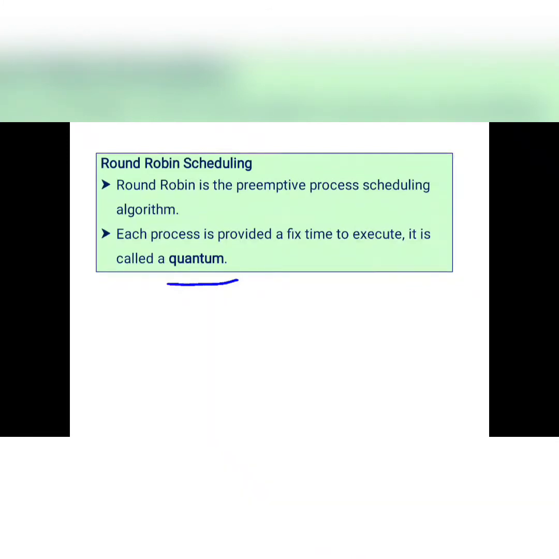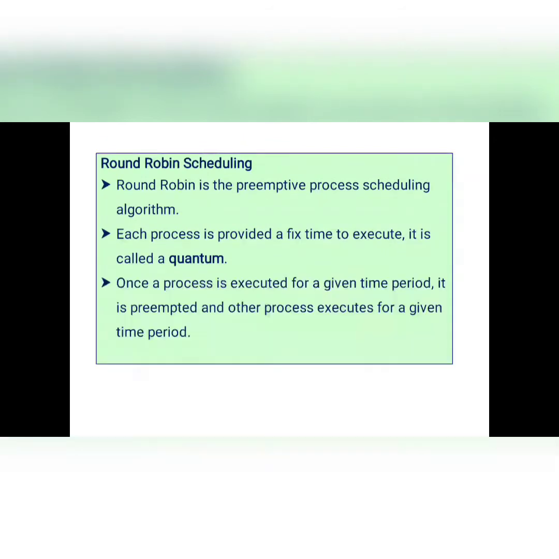So what is this quantum? Quantum means each process is provided a fixed time. It may be 1, it may be 2, it may be 3, like that. The fixed time is assigned to each and every process for execution purposes. That is called the quantum. Based on this quantum technique, the round robin scheduling algorithm takes place.